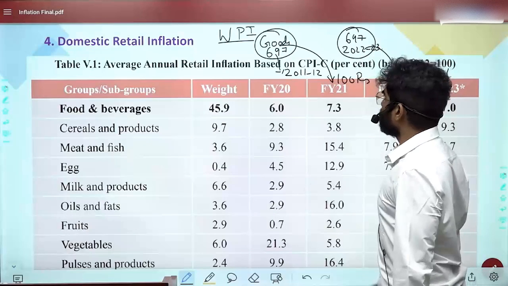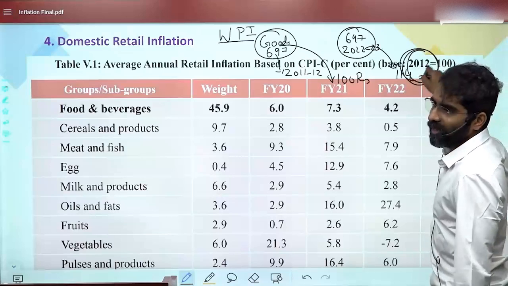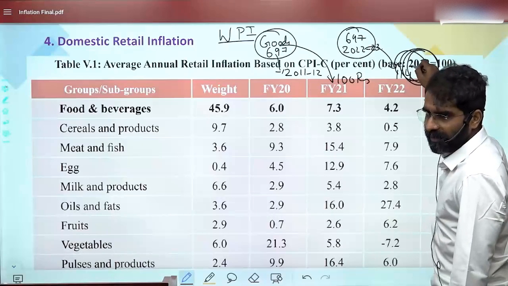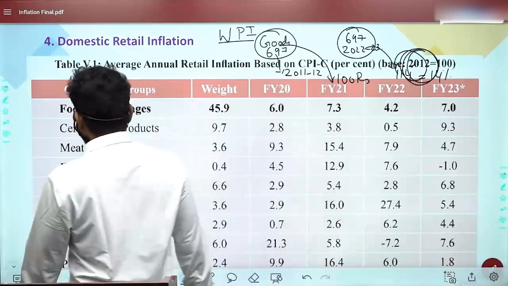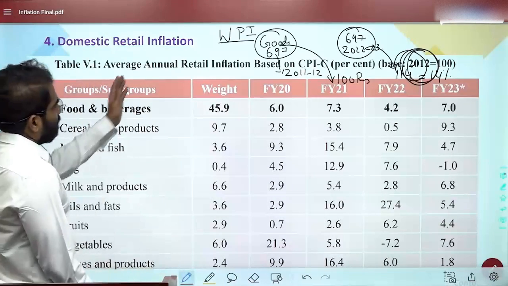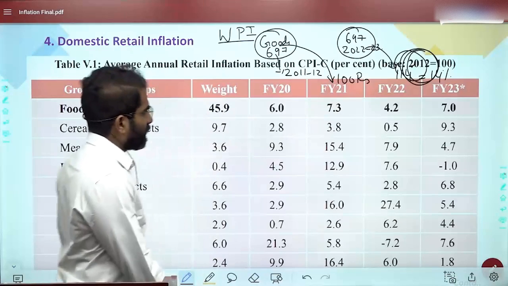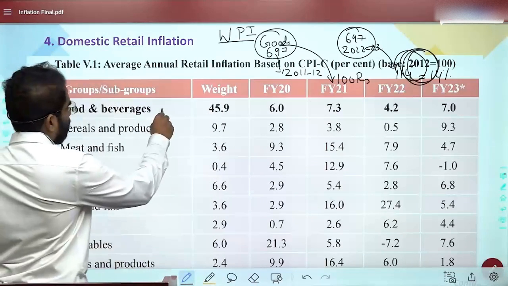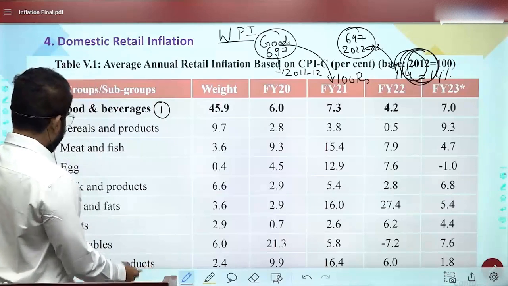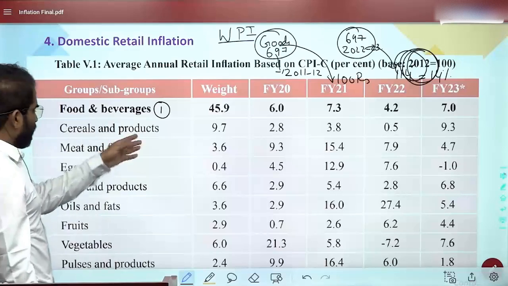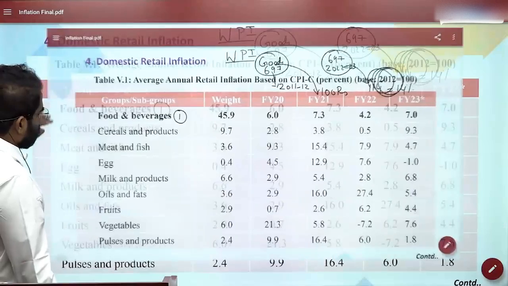When we talk about CPI, the base year is 2012 for the Consumer Price Index. Now, what are the categories? In the CPI, this is the average annual retail inflation based on CPI combined. One is food and beverages. In this you have cereals, meat, egg, whatever it is. So that is the first one.